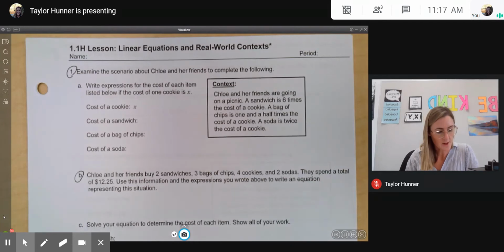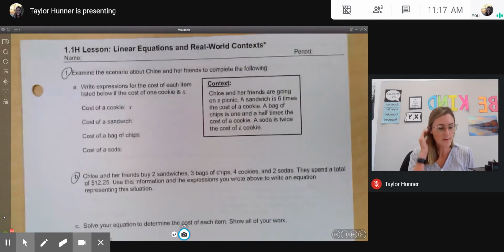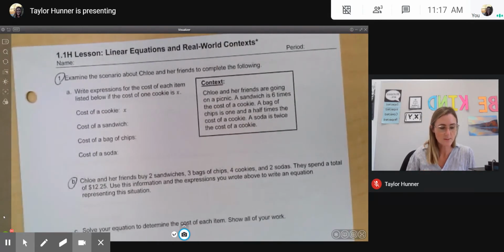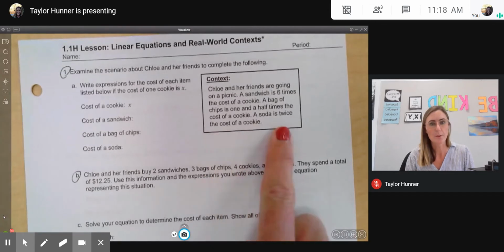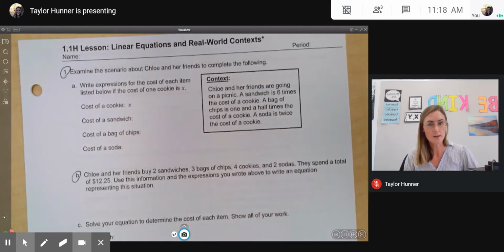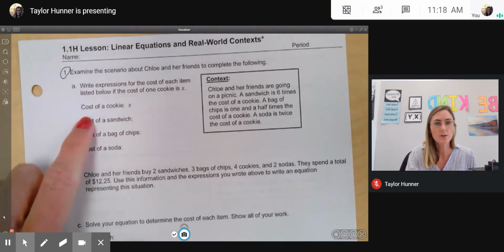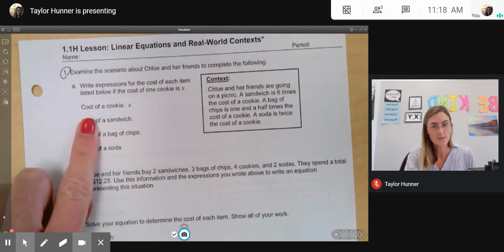So 1, examine the scenario about Chloe and her friends to complete the following. Write expressions for the cost of each item listed below if the cost of one cookie is X. So the context over here is just what the word problem is about. Chloe and her friends are going on a picnic. A sandwich is 6 times the cost of a cookie. A bag of chips is 1.5 times the cost of a cookie. And a soda is twice the cost of a cookie. Okay, so if the cost of a cookie is X, it gives us this.